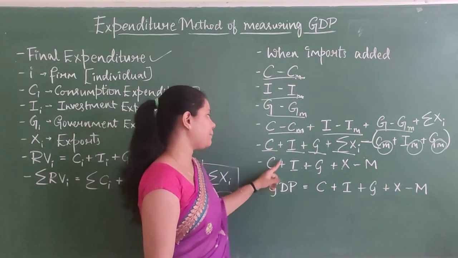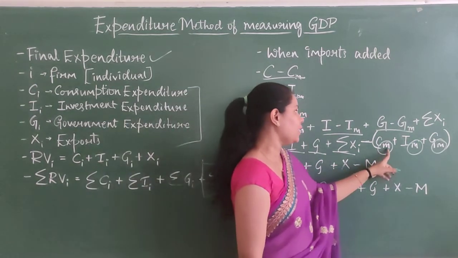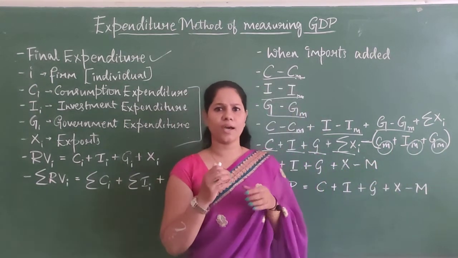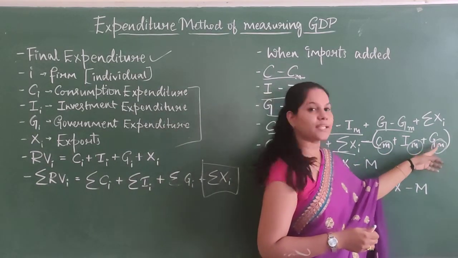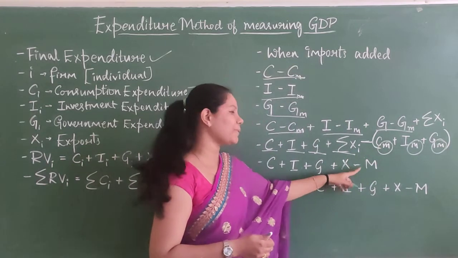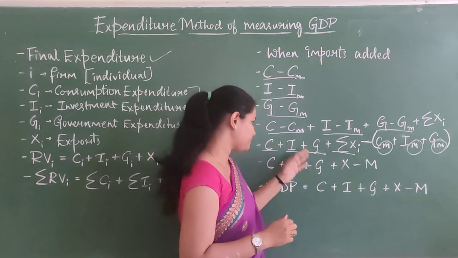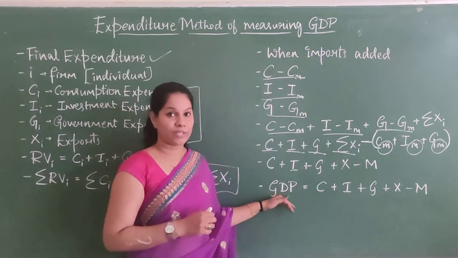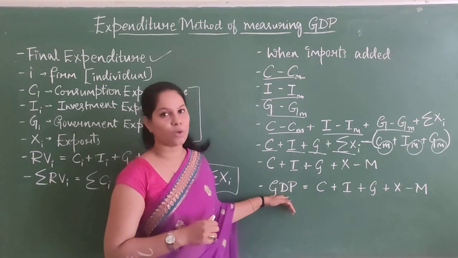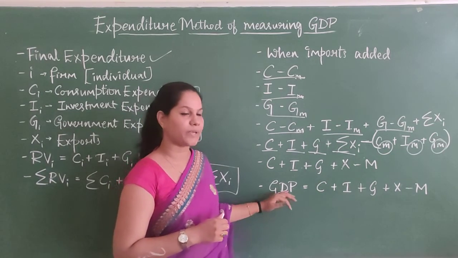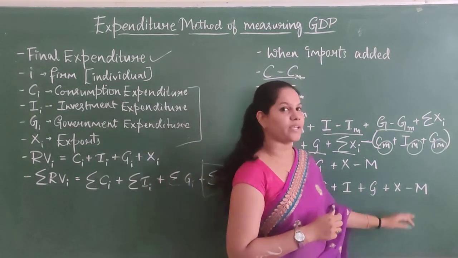So next step, C plus I plus G plus X, which is aggregate, minus. These are imports only. So instead of writing CM, which is consumption imports, investment imports and government imports, in short we can keep it as M, which is the total imports of the country. Finally, with the help of the expenditure method, you can calculate GDP by bringing one big formula. GDP is equal to C plus I plus G plus X minus M.